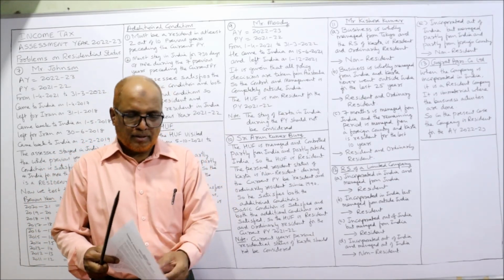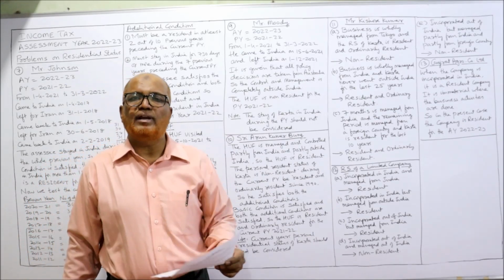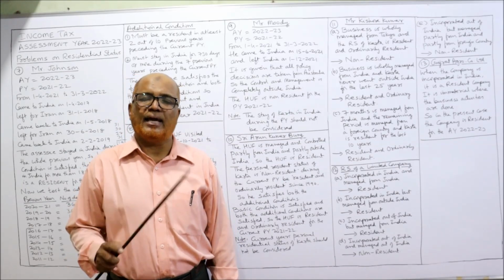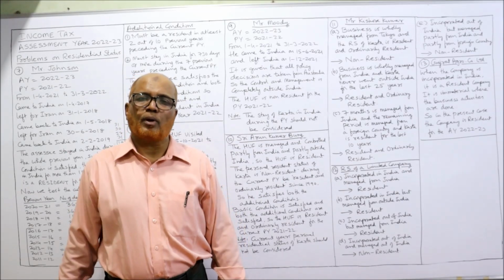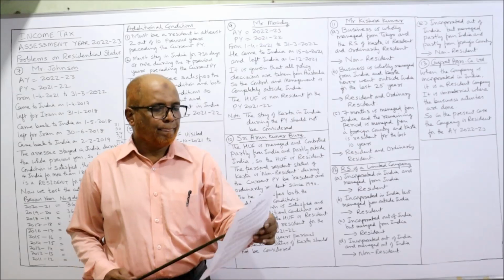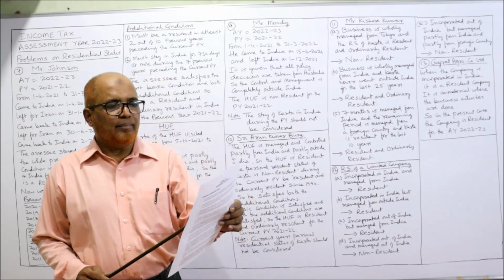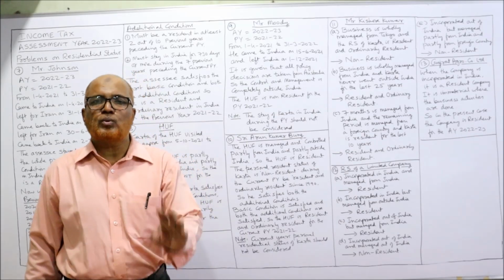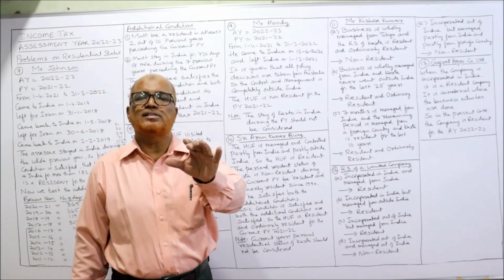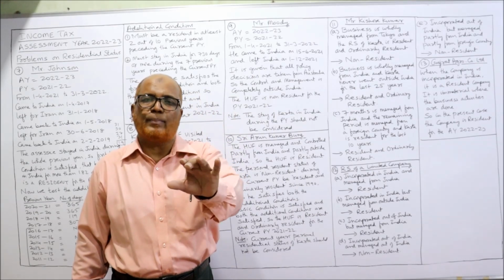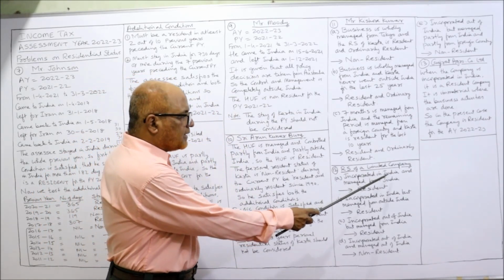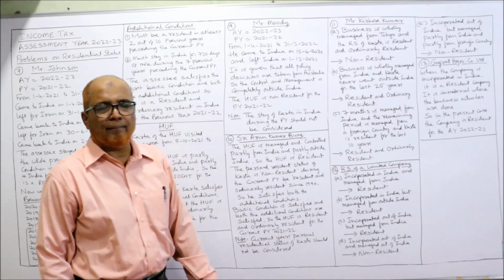Next, 12th problem. Determine the residential status of a limited company. So far we have done the problems on individual and HUF. The last two problems are on companies. Determine the residential status of a limited company in the following situation A, B, C, D, E. 5 situations are given. In each situation, we have to decide whether the company is a resident company or non-resident company. First one, incorporated in India and managed from India.